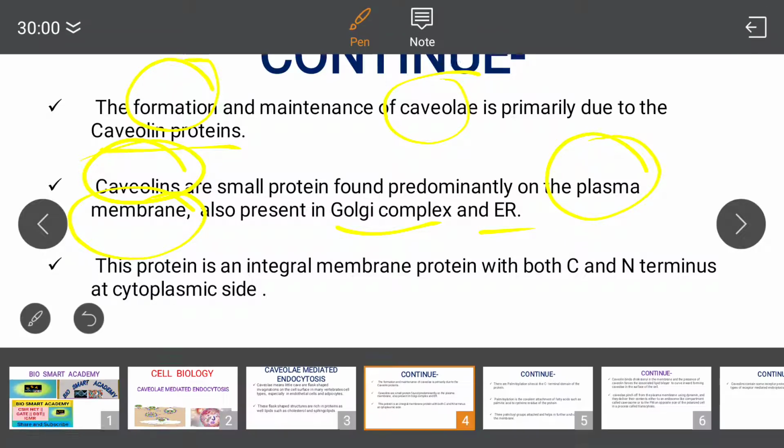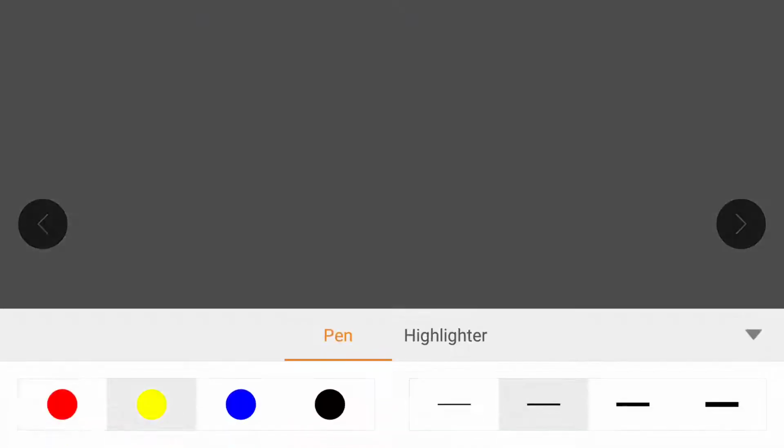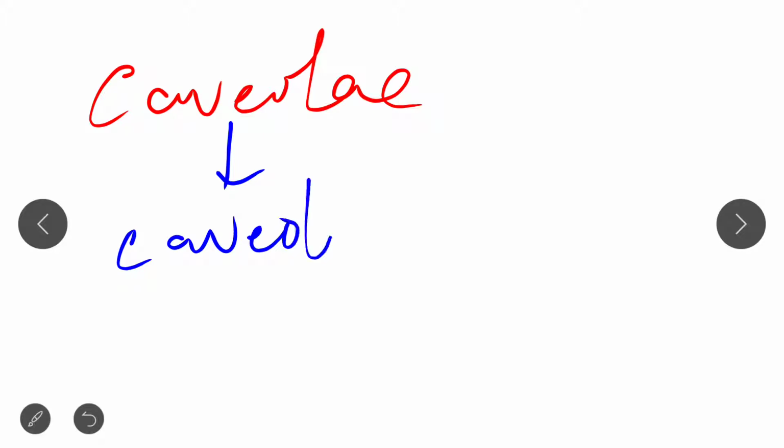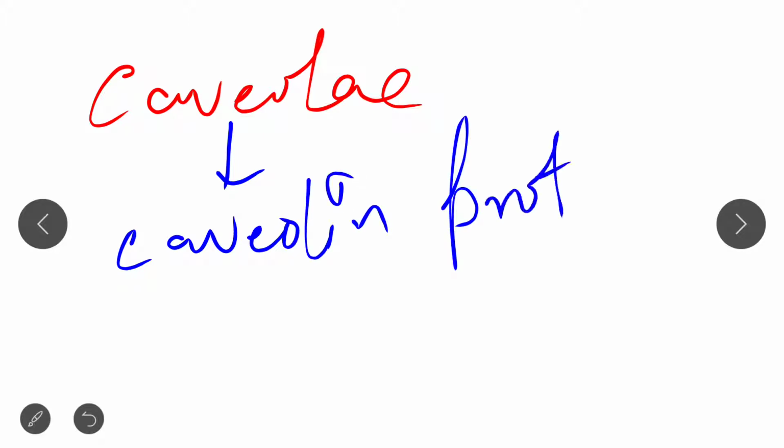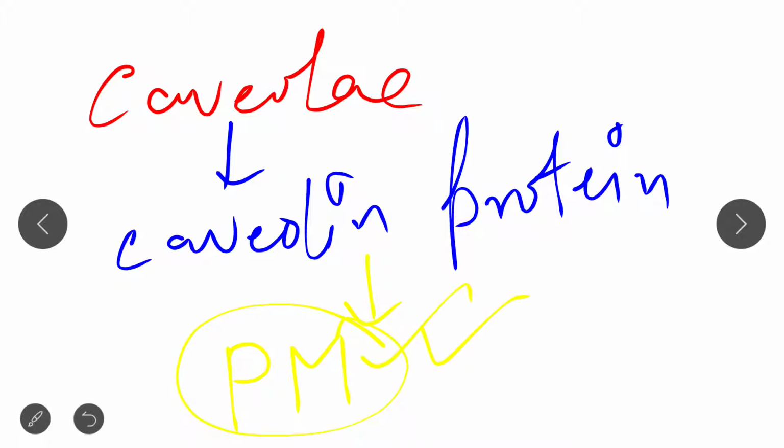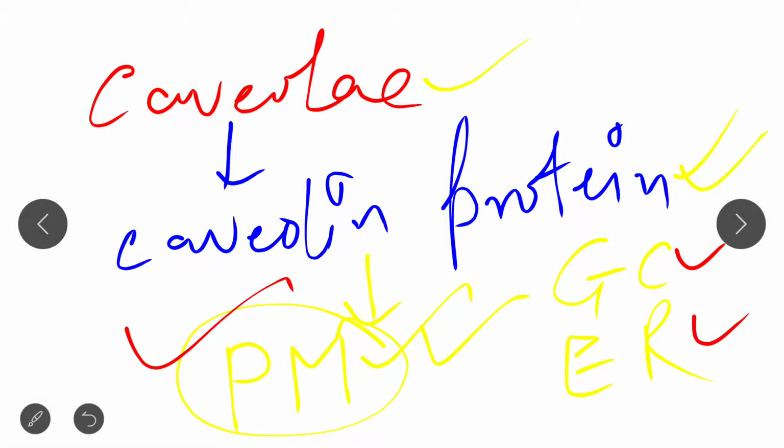So caveoli is formed through caveolin protein, which is abundantly found in the plasma membrane, and some of it is also found in the Golgi complex as well as the endoplasmic reticulum.